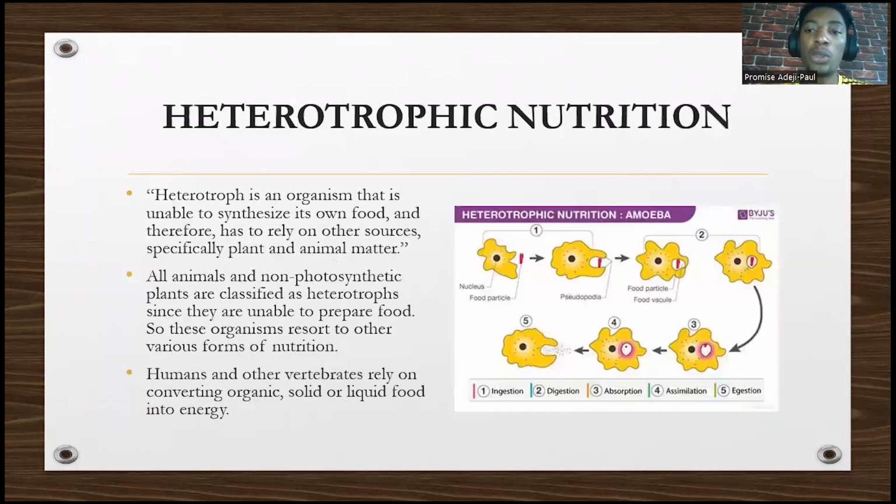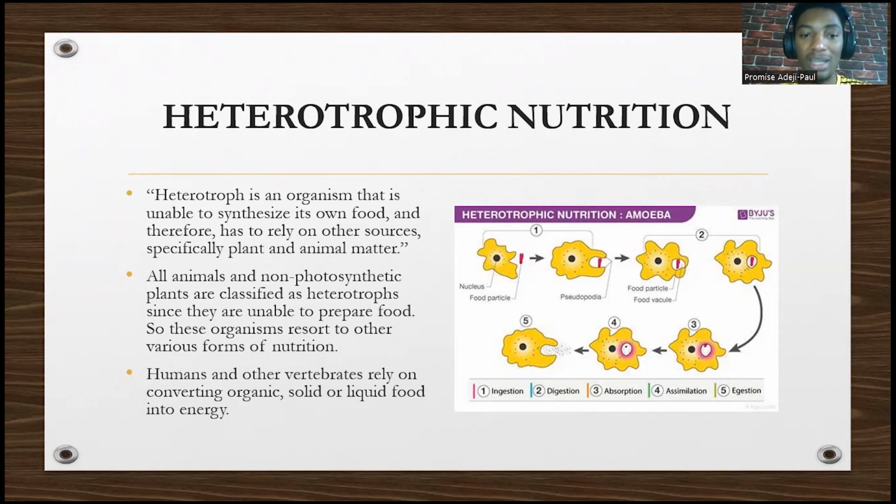So we also have what we call heterotrophic nutrition. A heterotroph is an organism that is unable to synthesize its own food. Its own food, it cannot synthesize it. And therefore, it has to rely on other sources, specifically plant and animal matter. Heterotrophs can't produce their own food. Autotroph means auto, you produce your own food. But heterotrophs can't do that. So they will have to rely on other organisms that have already produced that food or already have the energy which they need.